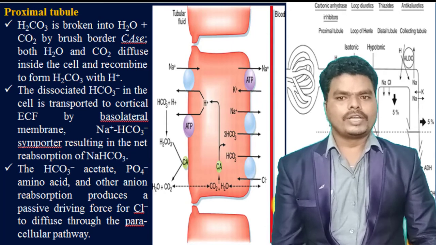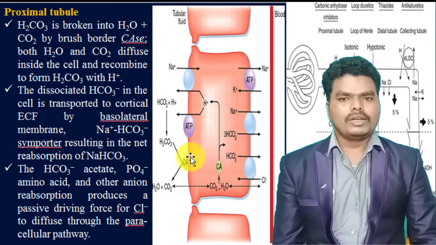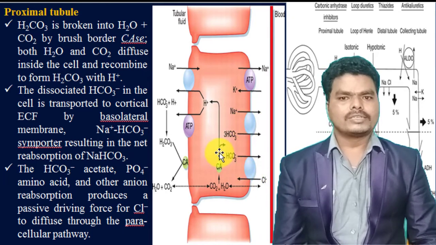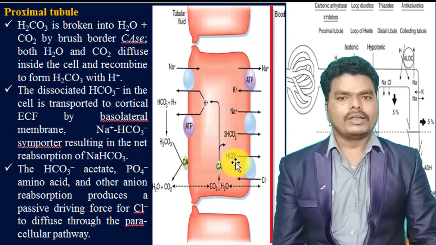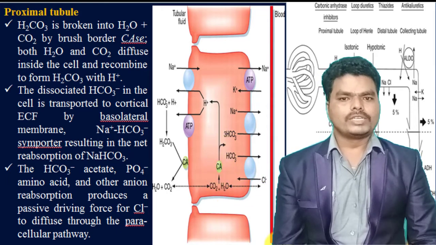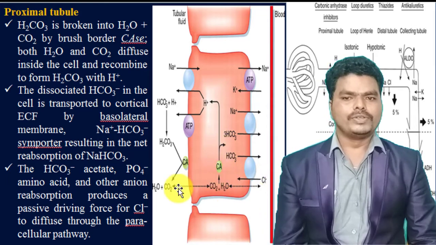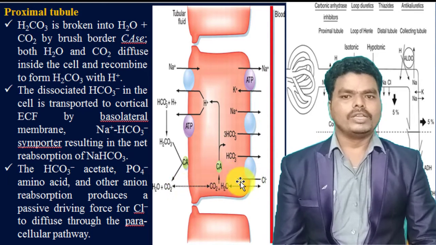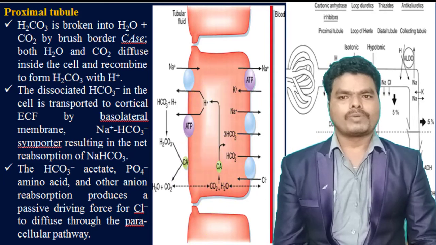In another way, bicarbonate is transferred through the bicarbonate-chloride antiporter. For each bicarbonate transferred, a chloride is moved from the bloodstream into the basolateral cells, and the chloride which enters the cells diffuses through the paracellular pathway into the lumen of the nephron. So this is the mechanism at the proximal convoluted tubule.